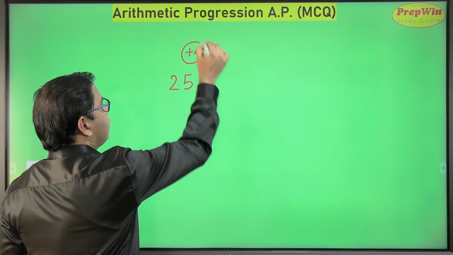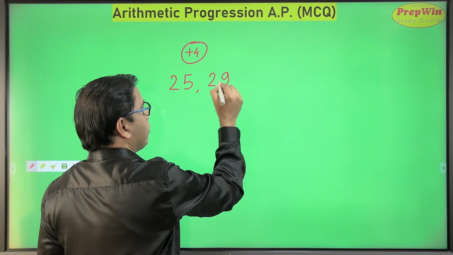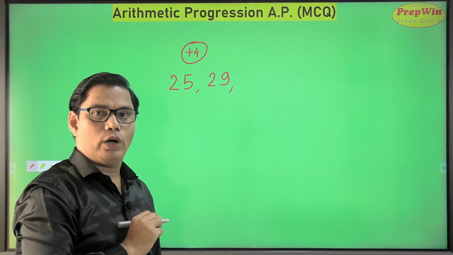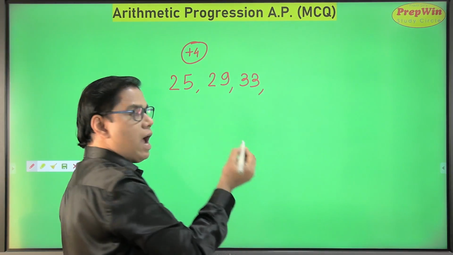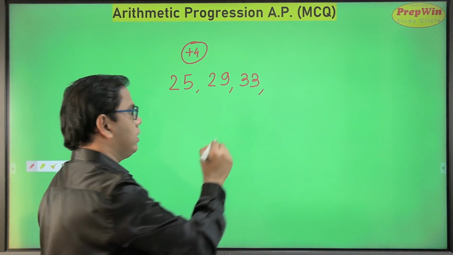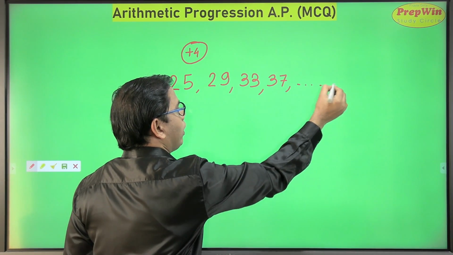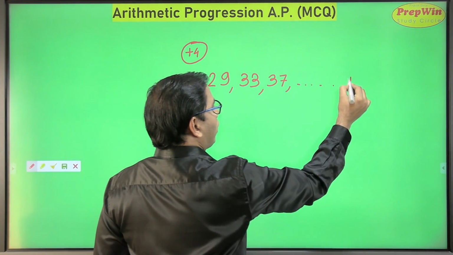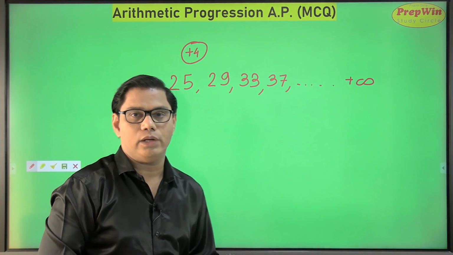If I add 4 to 25, the next number is 29. When I add 4 to 29, the next number is 33. And when I add 4 to 33, the next number is 37, and we can go on and on till positive infinity. What is positive infinity? Okay, I'll tell you about it.